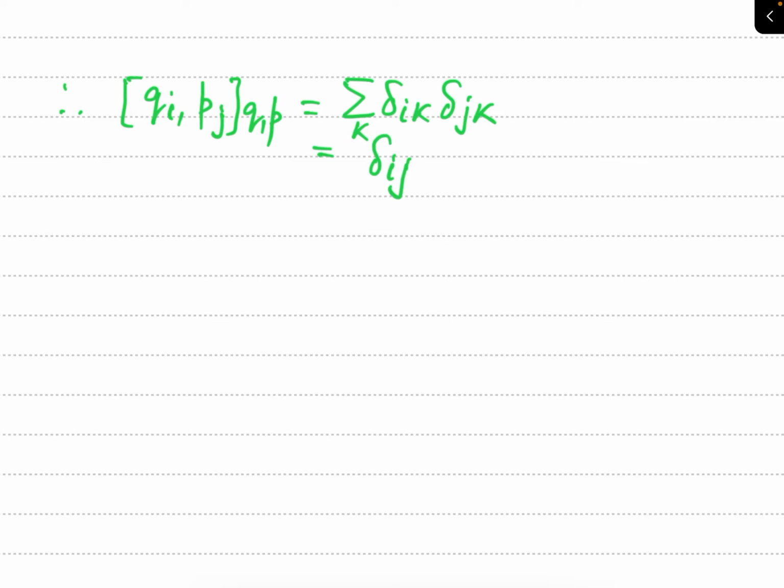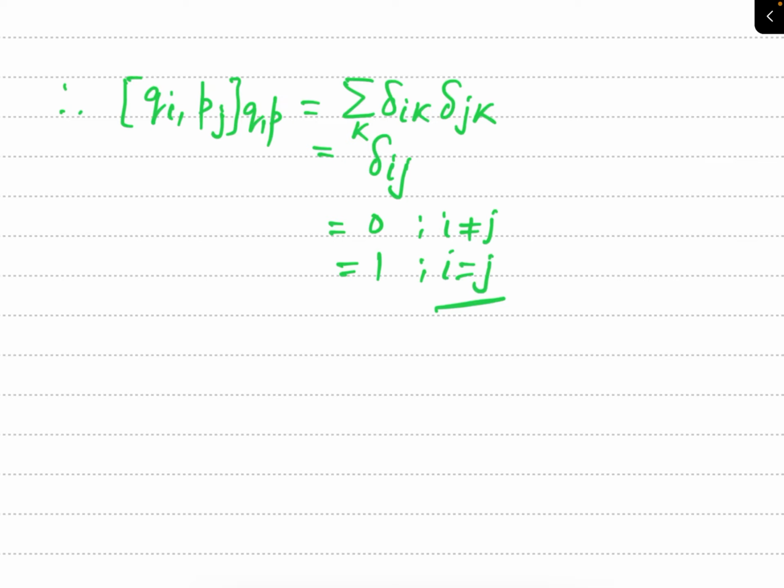This is just a property of the Kronecker delta, and you know this will be equal to 0 when i is not equal to j, and equal to 1 if i is equal to j.